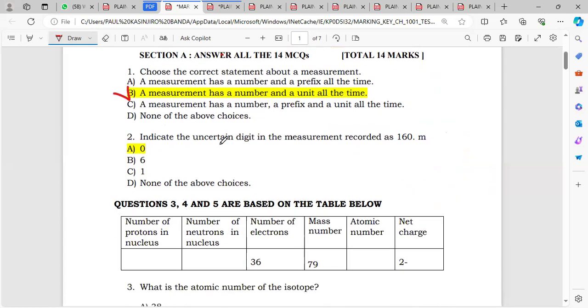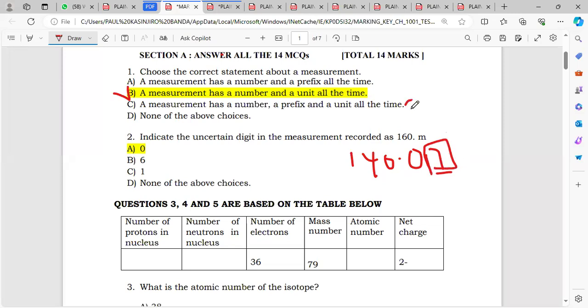And then they're saying indicate the uncertainty digit in the measurement recorded as 160.0 meters. The uncertainty digit is always the digit at the end of a number. Let me give another example. I have 140.07, and then they ask you to give the uncertainty digit here. It's just this number at the end. That's the uncertainty digit.